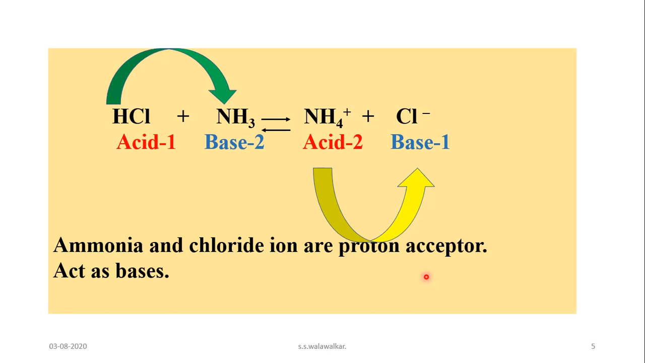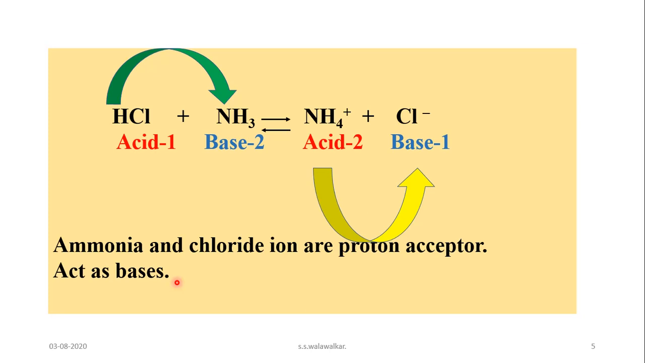And in the same reaction, ammonia accepts a proton from HCl, and the chloride ion accepts a proton from the ammonium ion in the reverse reaction. As they accept protons, according to Lowry theory, these are what? Bases. So ammonia and the chloride ion are proton acceptors, and therefore they act as bases according to Bronsted-Lowry theory. I think you have understood this concept.